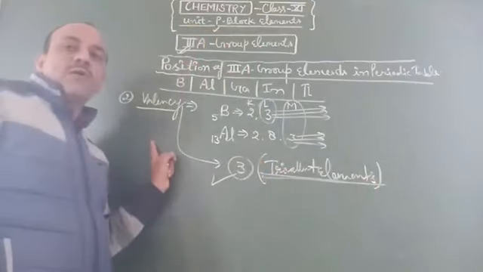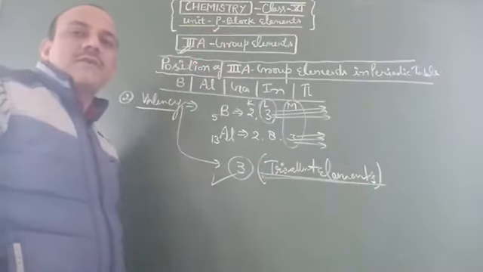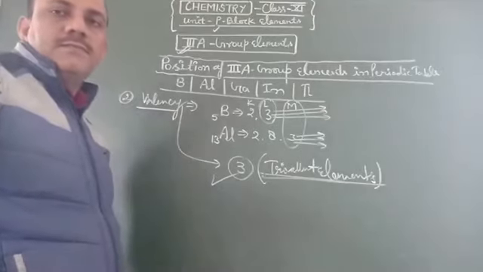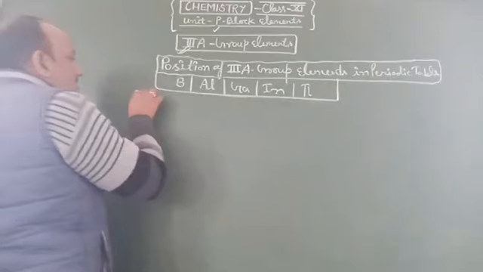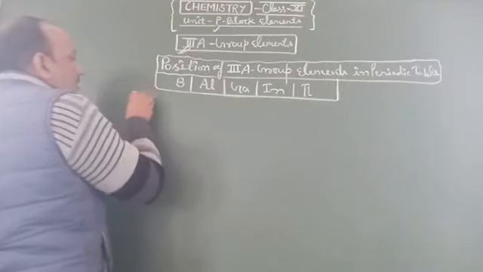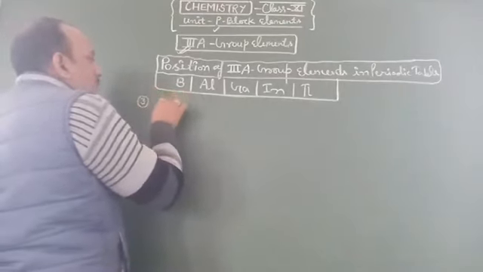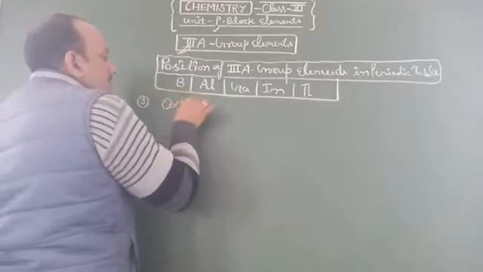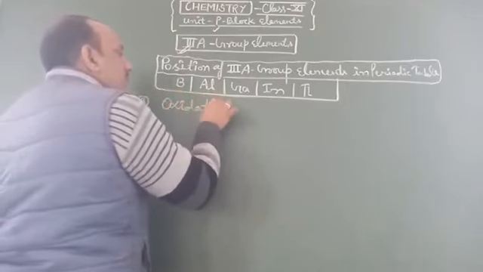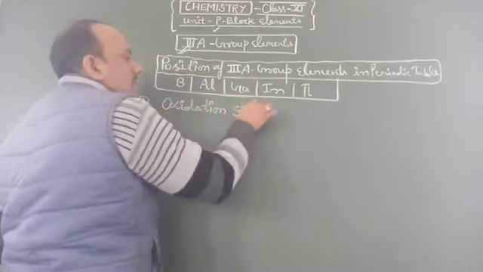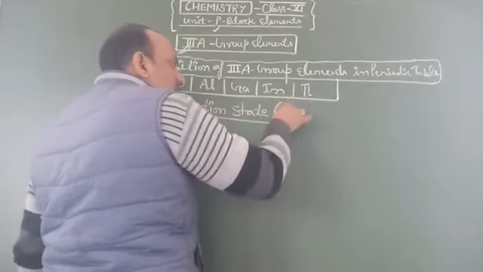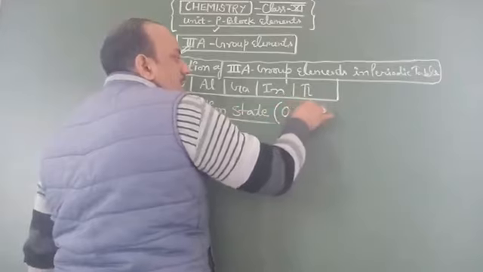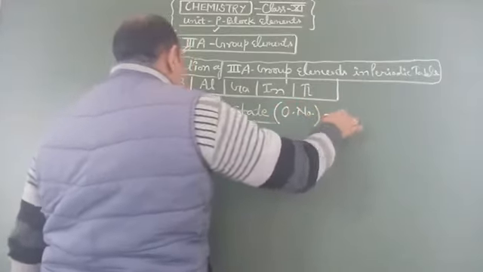Then we discuss the oxidation state of third group elements. Now we discuss the oxidation state of third group elements. This is also known as the oxidation number of third group elements.